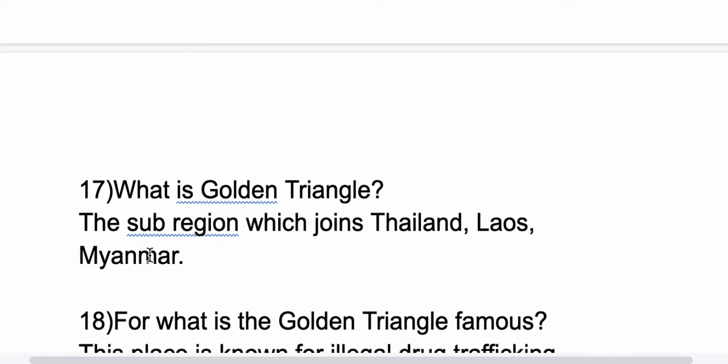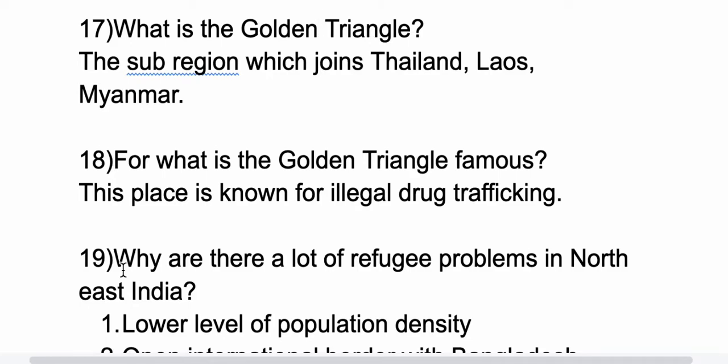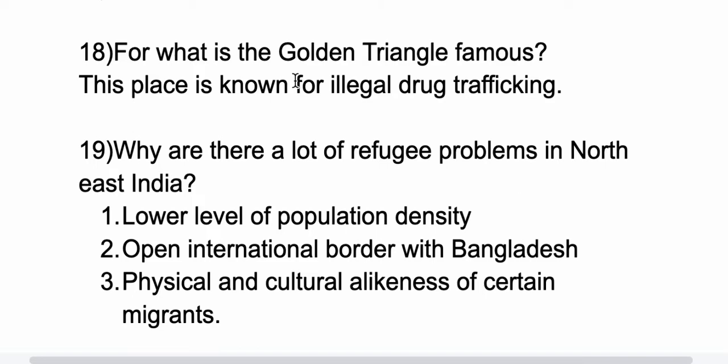17th question, what is the Golden Triangle? The Golden Triangle is the sub-region which joins Thailand, Laos and Myanmar. Now, 18th question, for what is the Golden Triangle famous? The Golden Triangle means the region which joins Thailand, Laos and Myanmar. It is famous because it is known for illegal drug trafficking. Now 19th question, why are there a lot of refugee problems in Northeast India?